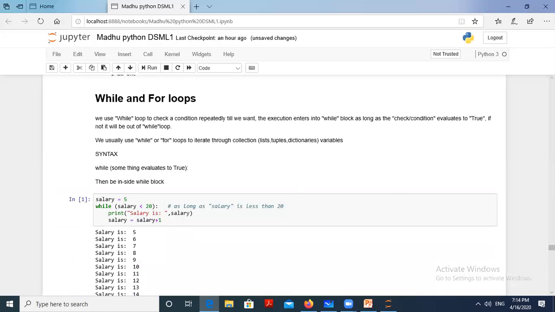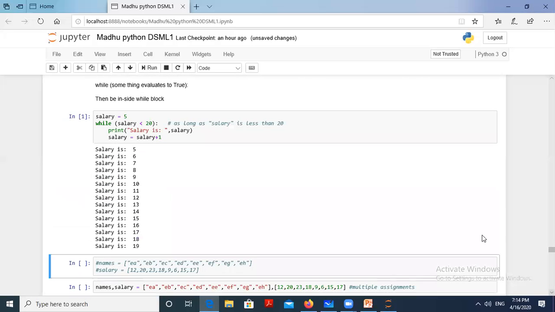What is the salary started from here? First is 5 lakhs, direct salary equal to 5. Here, while 5 is less than 20, True, so it is executed. Then salary plus 1 is 6. Again it will go here, salary 6 is less than 20, then print 6. Like that till 19. So 19 plus 1 is 20. Now while 20 is less than 20? It is now false. Then it will go out of the while block.